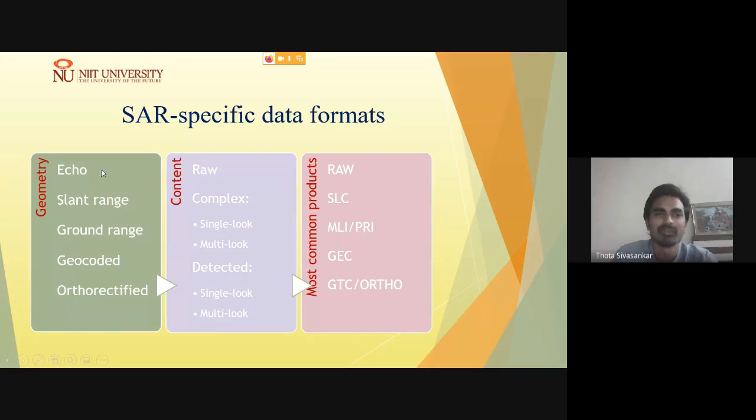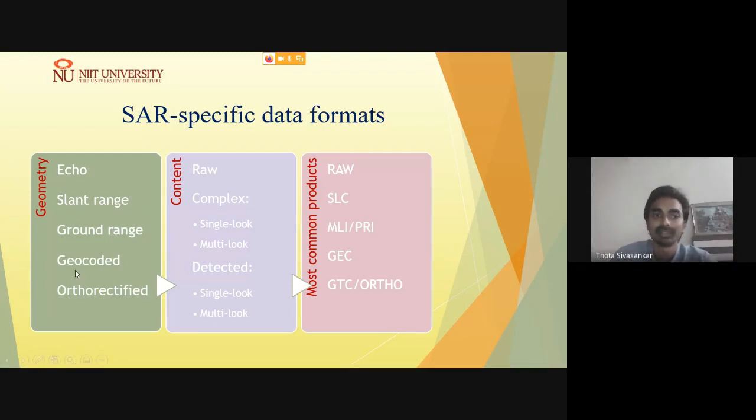One is echo, which is the raw form of real aperture information, and then you come up with the slant range, where the information is not so easy to understand in terms of features. The other one is ground range, which is more or less like the images acquired in the nadir view.